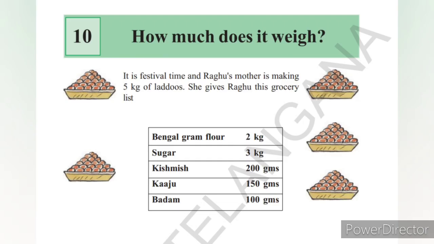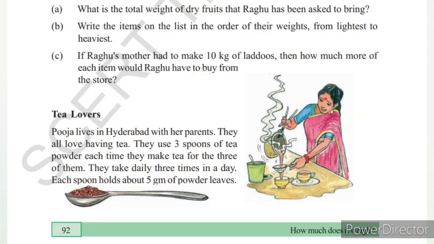Now look into your textbooks. It is festival time and Raghu's mother is making 5 kgs of laddus. She gives Raghu this grocery list: Bengal gram flour 2 kgs, sugar 3 kgs, kishmish 200 grams, kaju 150 grams, badam 100 grams. So Raghu's mother wants to make 5 kgs of laddus. For that she needs all these items. Okay, she gave the list to Raghu.